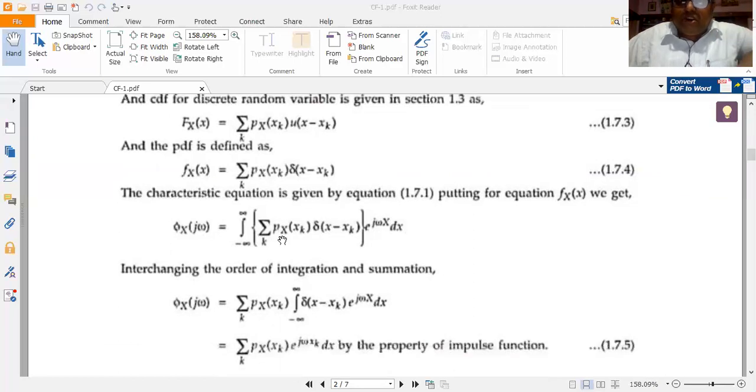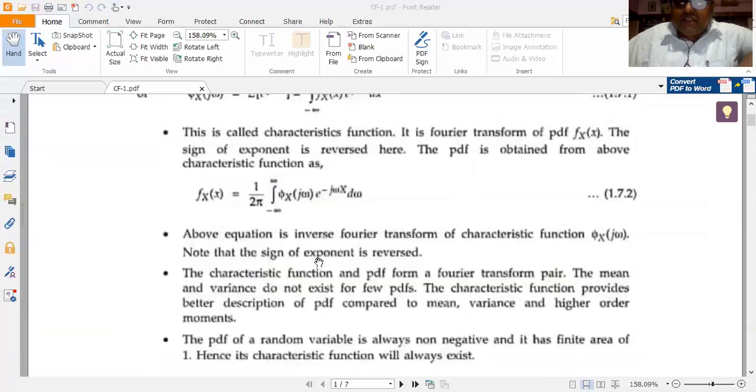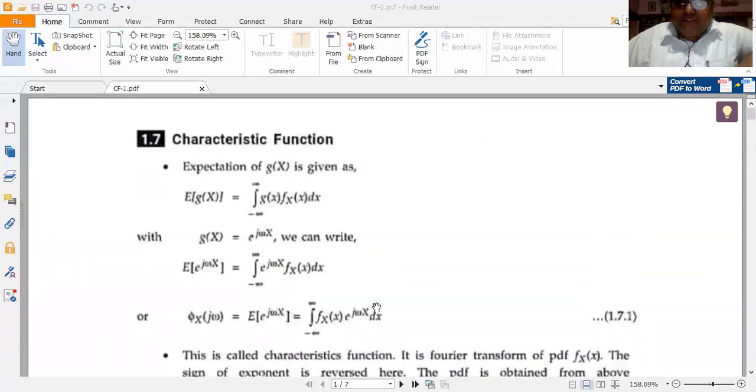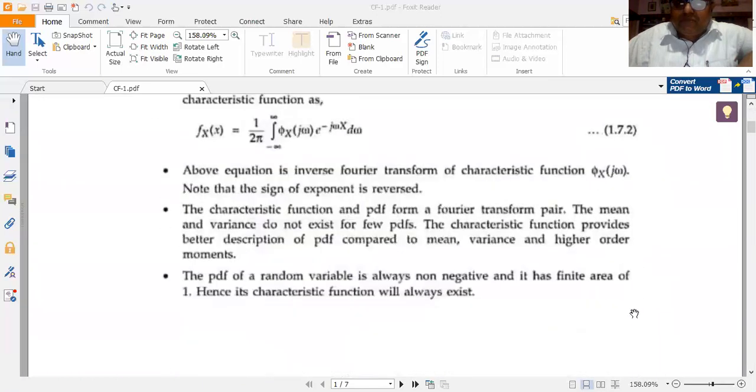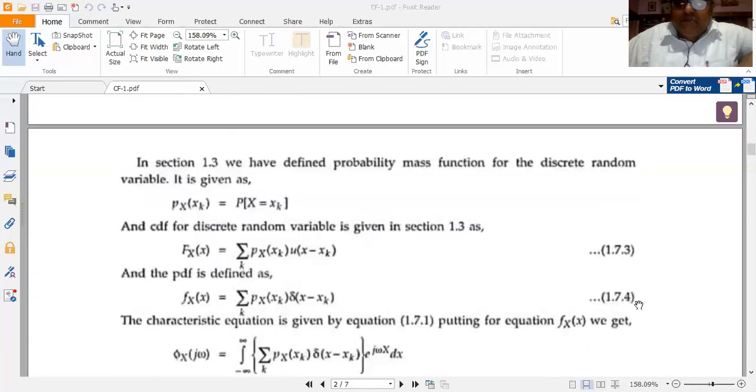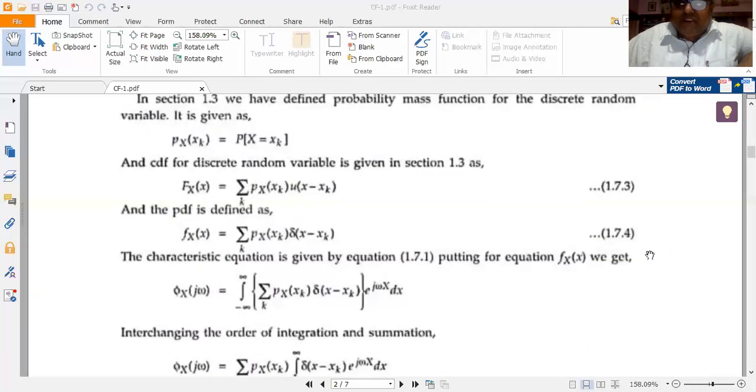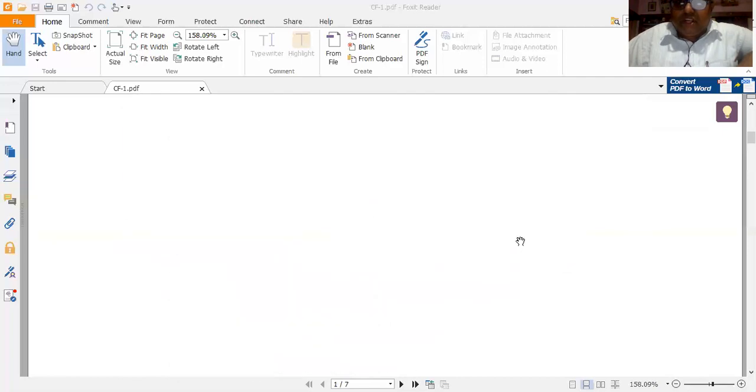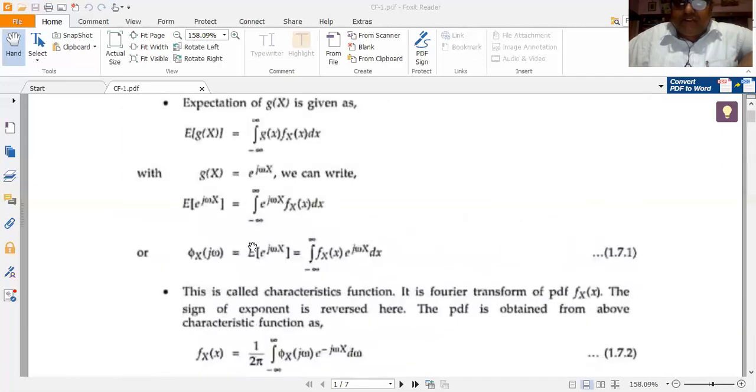Now substitute the definition of this PMF into the definition of the characteristic function. If I call this equation 1.7.1, and let me call the definition of the PMF in terms of unit impulse functions 1.7.4, then substitute equation 1.7.4 into equation 1.7.1.